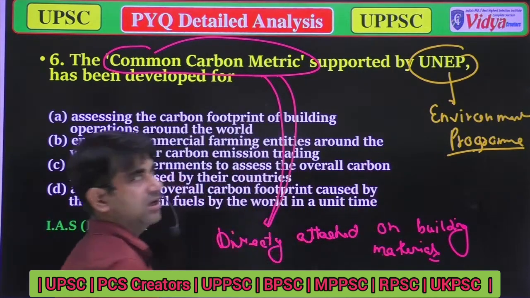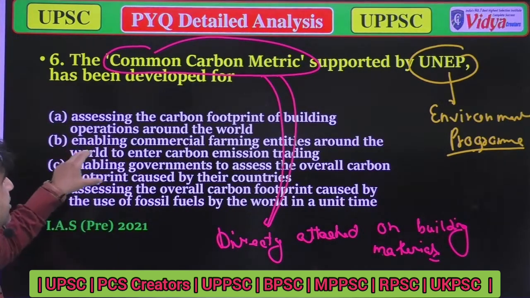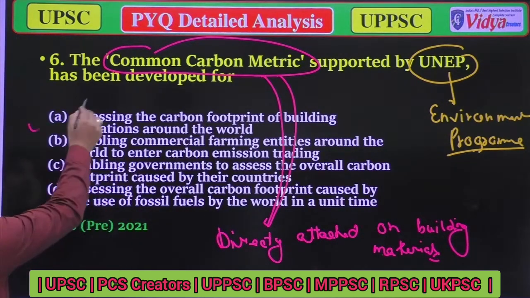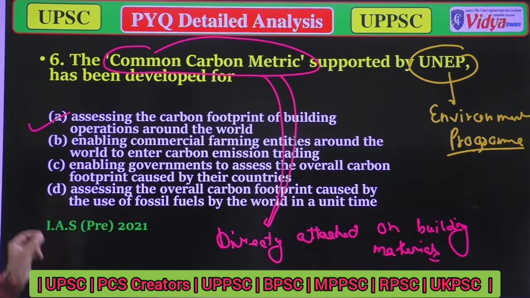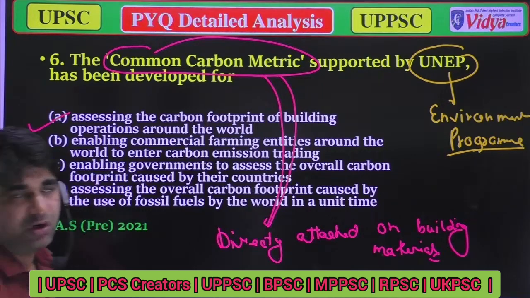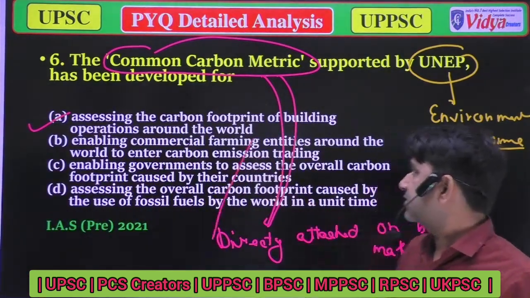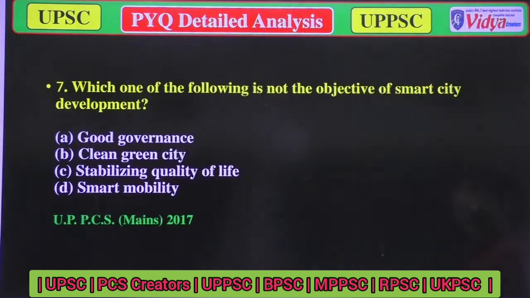So now you can choose the answer: assessing the carbon footprints of building operations around the world. The common carbon metric is totally supported by assessing the carbon footprints of building operations around the world. So option A is correct and all the others are incorrect. Now we'll move to the next question.